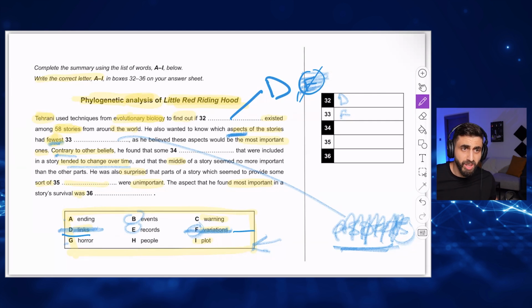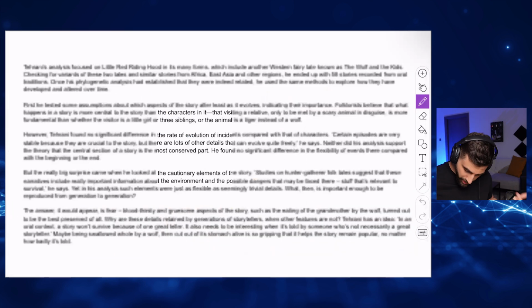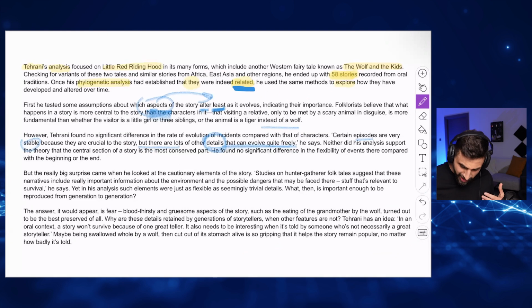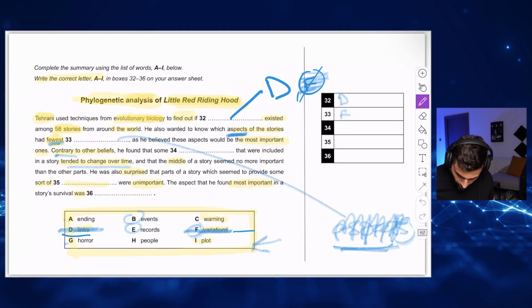Some events. How did I know it's events? Because here it says details. Details of the story means events or actions of the story. I would just write it events for now. Okay? B, this is B. Maybe question mark next to it because events could be used somewhere else, but for now it's events.